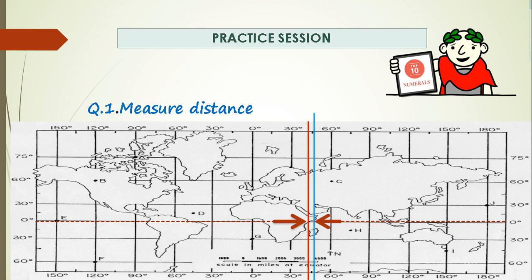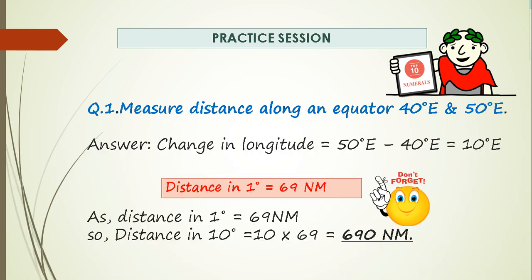Question 1. Measure distance along the equator between 40 degrees east and 50 degrees east, shown as a blue line and red line. We have to measure distance along the equator. The equator is at 0 degrees, shown with the brown line. Change in longitude: 50 degrees east minus 40 degrees east, 10 degrees east. Distance in 1 degree is 69 nautical miles. So what will be the distance in 10 degrees? 10 multiplied by 69. Answer is 690 nautical miles.